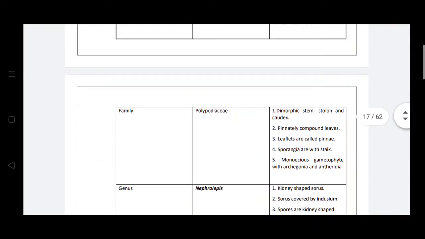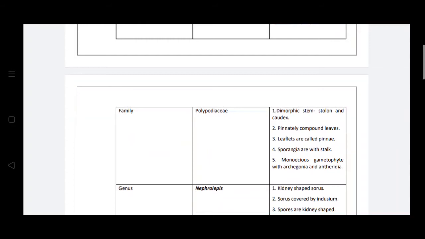Then Nephrolepis belongs to the family Polypodiaceae. Polypodiaceae is characterized by the dimorphic stem, that is stolon and cortex. That means it contains two types of stem. One is stolon and the other is cortex. So in external morphology, we already discussed the stolon and cortex.